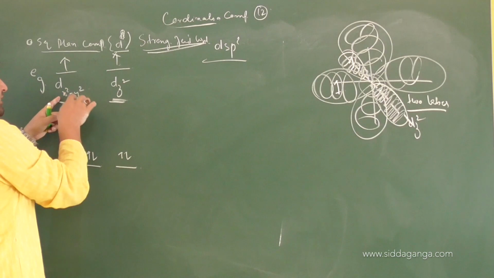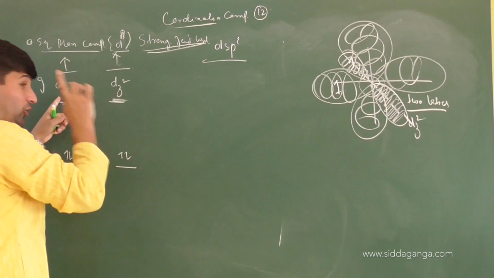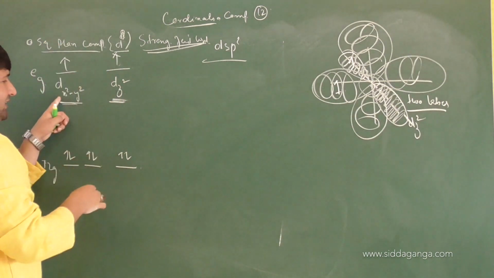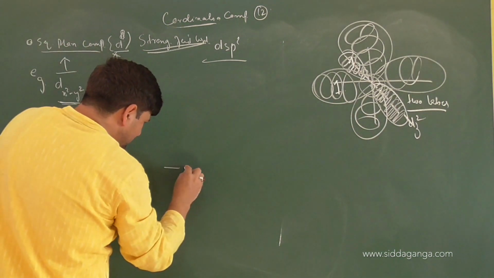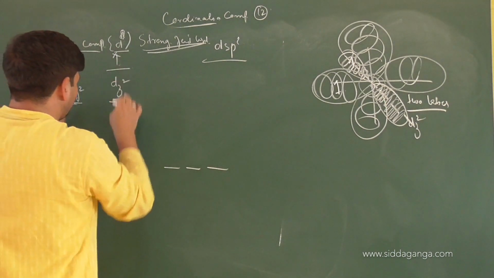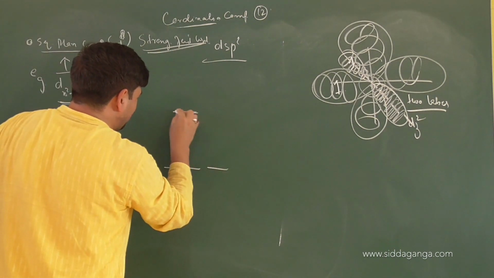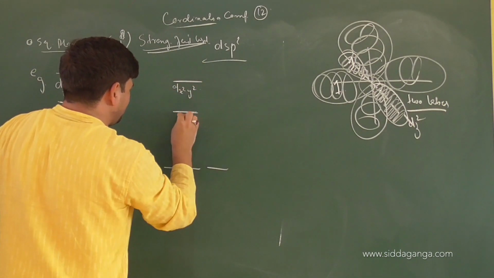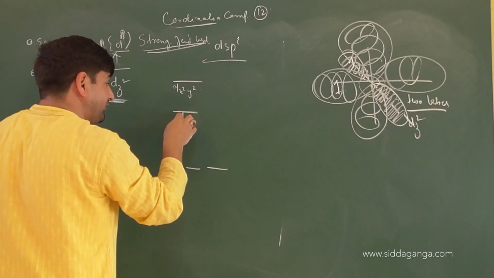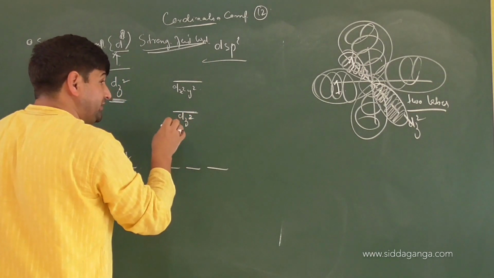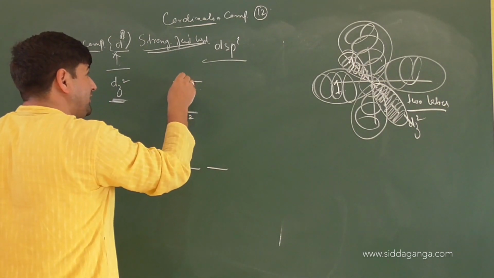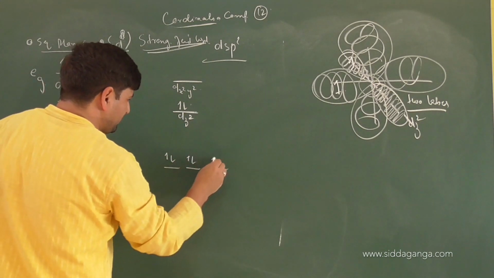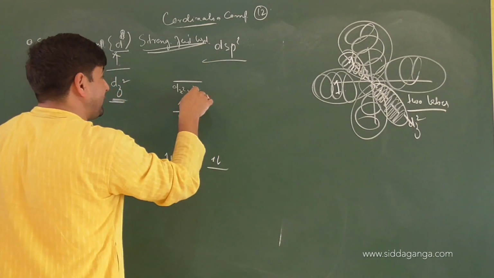So the electron from dx square y square shifts into dz square, but that can only happen when the degeneracy of this eg set is also broken. Indeed that happens. So these 3 will be down and these 2 will be broken off. dz square will be down and dx square y square is up, because the number of lobes present is only 2, repulsion exhibited is only by 2 ligands, but here it is by more ligands. As a result, both electrons will go to which set? dz square. So dx square y square will be free or not?